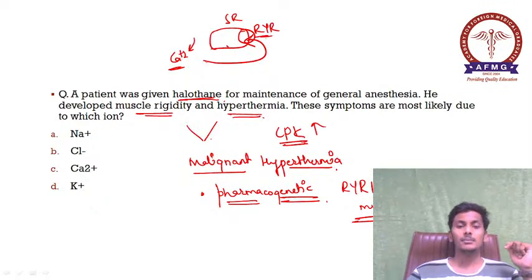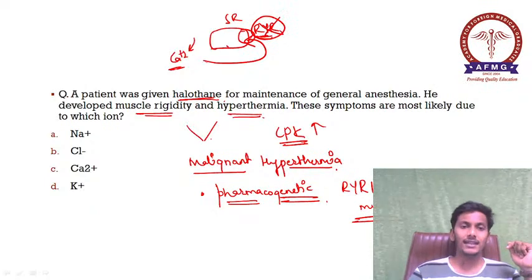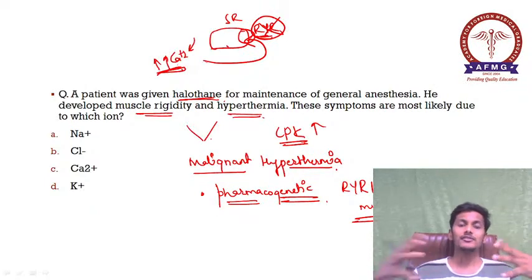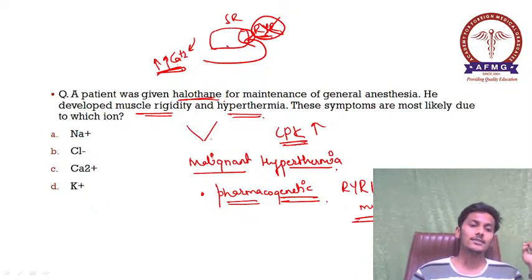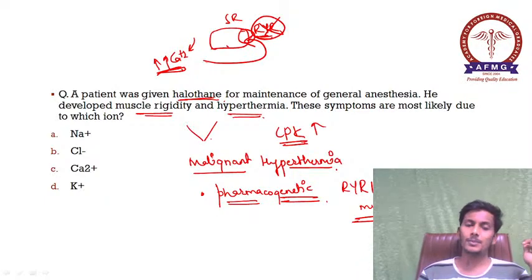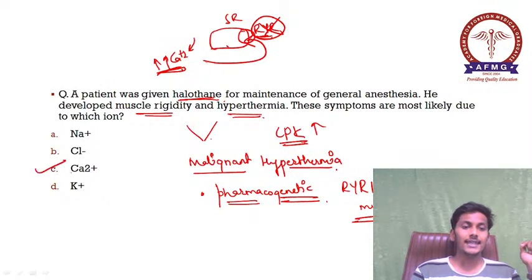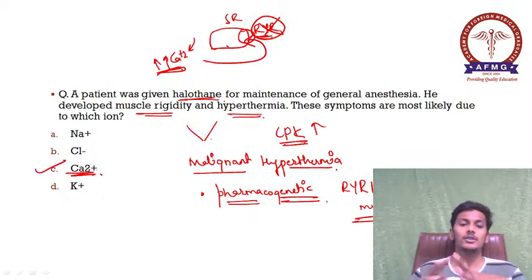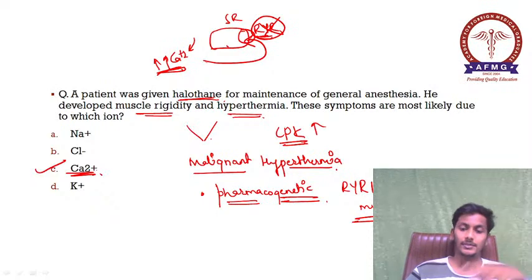If these ryanodine receptors are mutated or defective, there would be increased levels of calcium in the muscle, which leads to excessive muscle rigidity. So what is the answer over here? Which ion is responsible? It is option C. Calcium is the ion responsible for causing malignant hypothermia.